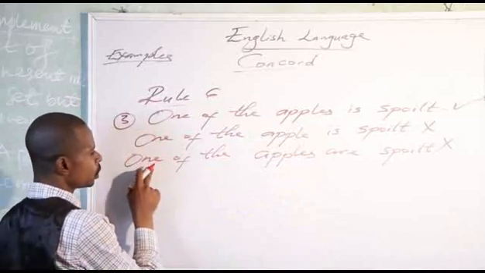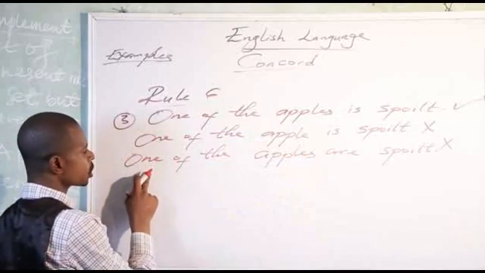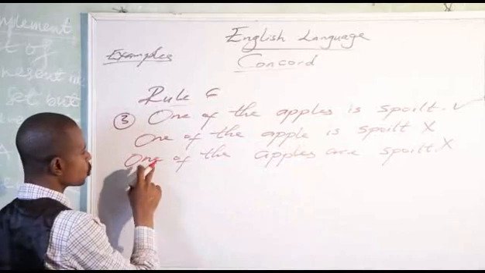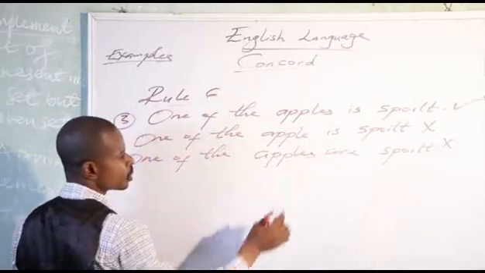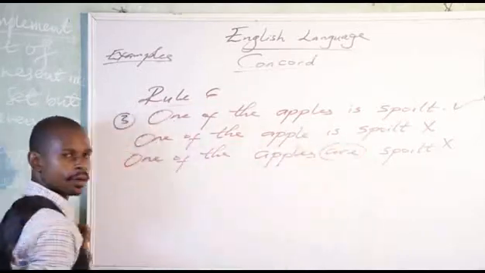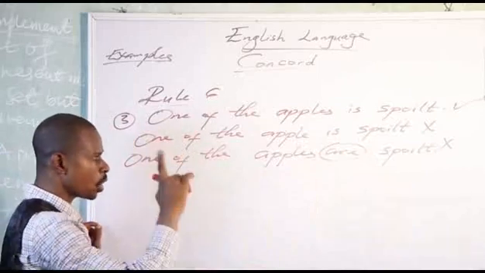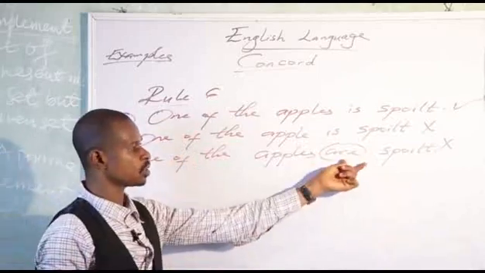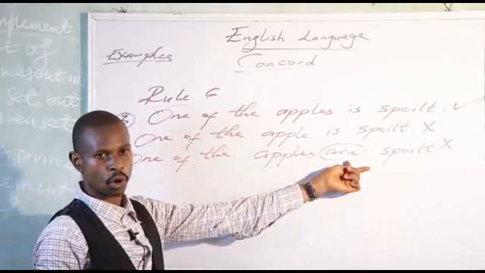Okay? Then look at this one. The reason why this one is wrong is because I state that one of the apples are spoiled. Because of what? Because of the verb used. Okay? One of. This is supposed to be is, not are. That is the reason why it is wrong.